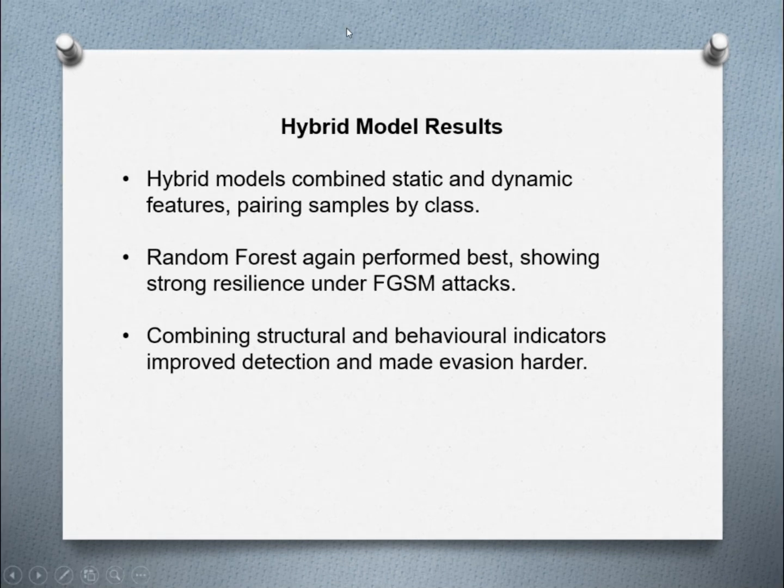The hybrid model combined both static and dynamic features, with each sample containing information from both domains and paired by class. Among all models tested, Random Forest once again performed the best, showing strong resilience under FGSM adversarial attacks. By merging structural indicators like file statistics with behavioral indicators such as API calls and memory activity, the hybrid approach improved detection accuracy and made it significantly harder for adversarial manipulation to bypass the system.